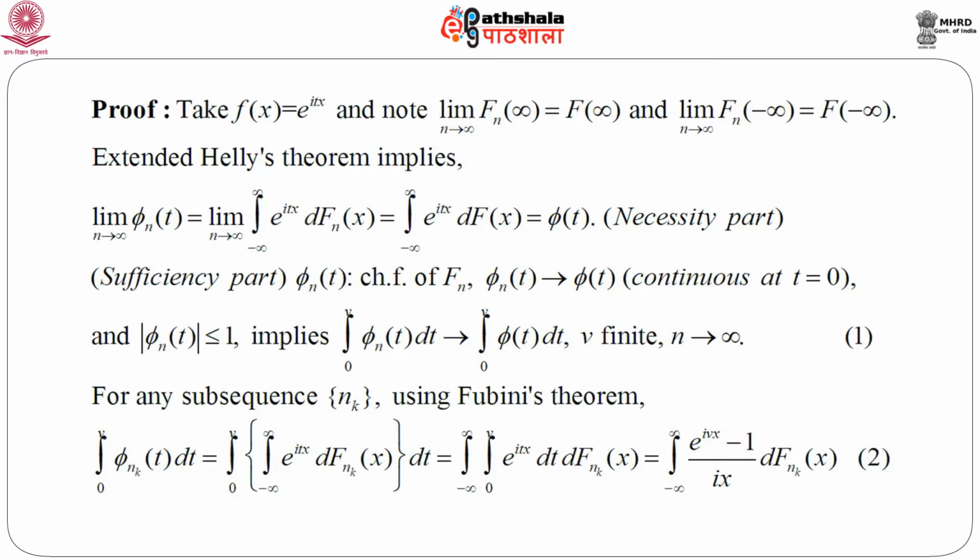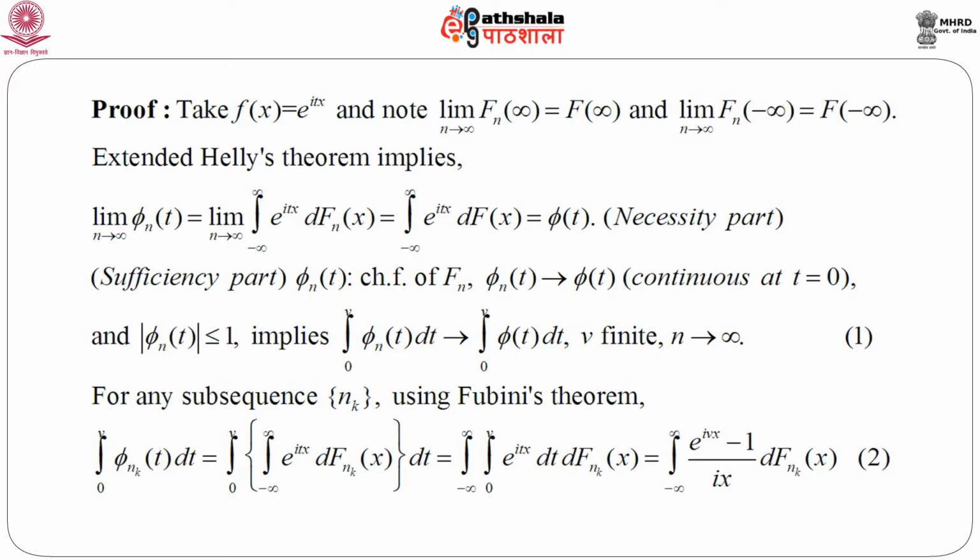As we have already seen, this continuity theorem states a necessary and sufficient condition for the limiting function to be the characteristic function of a limiting distribution function. So, let us now consider the sufficiency part. That means, consider phi n to be a sequence of characteristic functions corresponding to F n. Phi n goes to phi t and is continuous at t equals 0, that is given. Along with that, modulus of phi n t is less than or equal to 1, that means it is bounded by a constant for every n.